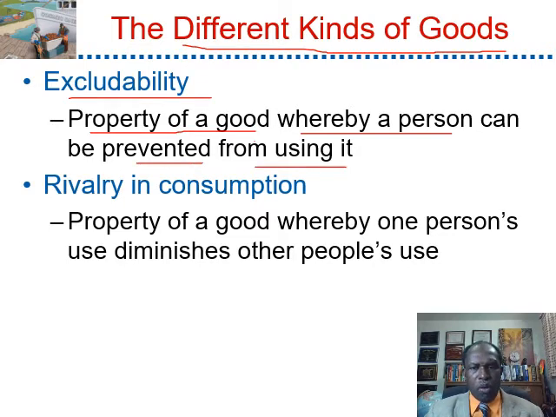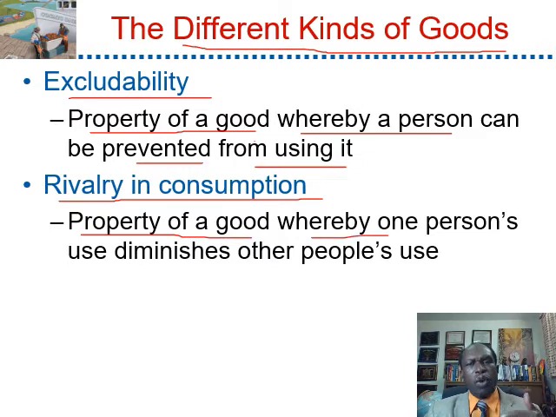For instance, I own a cell phone. I can prevent other people from using my cell phone to make a phone call. Rivalry in consumption, on the other hand, is a property of a good whereby one person's use diminishes other people's use.